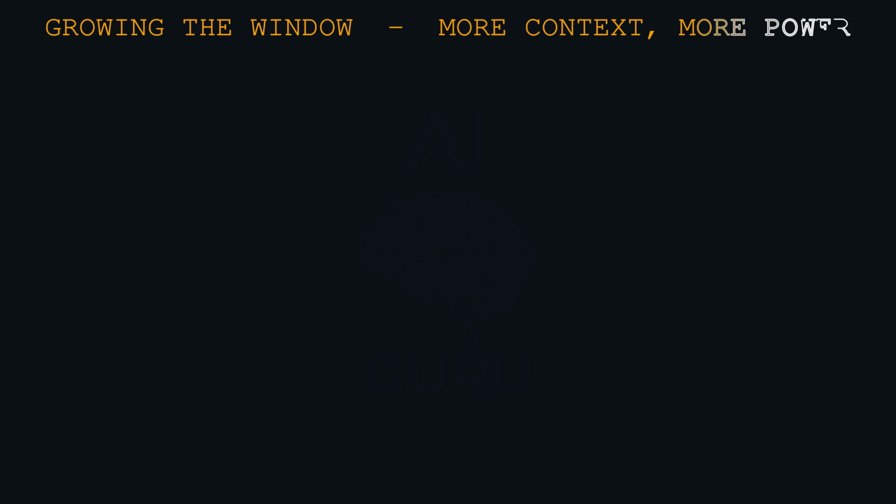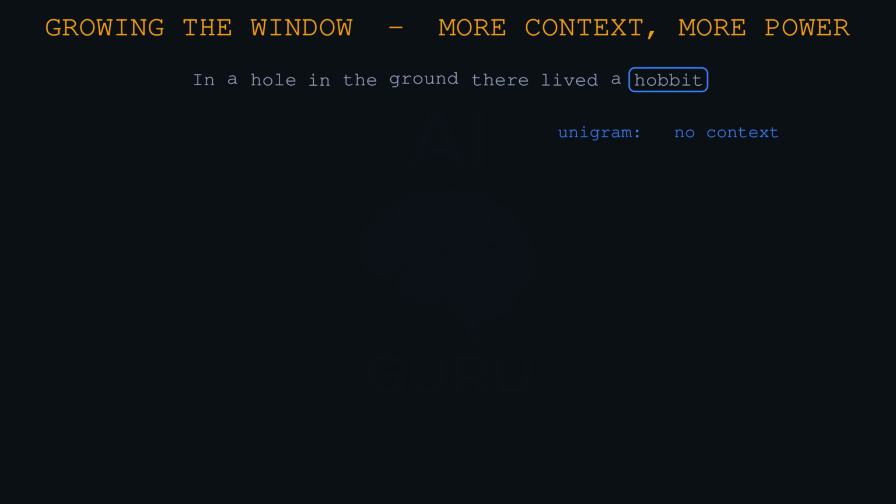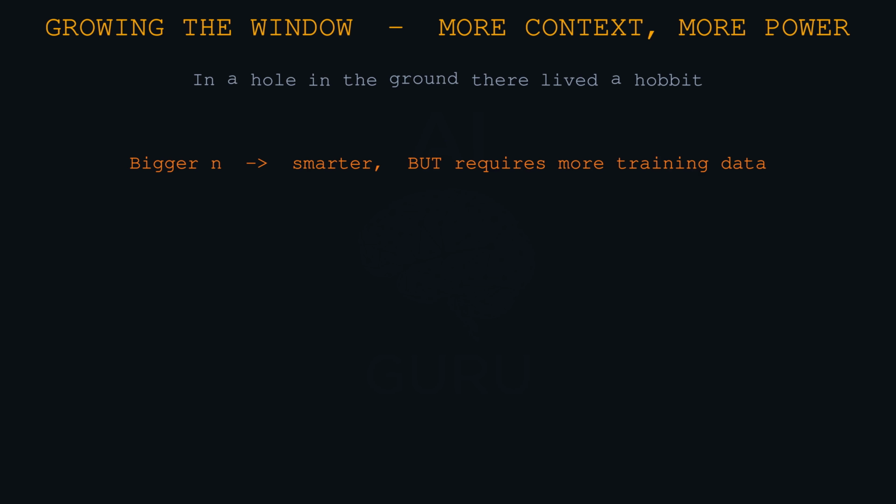If bigger is better, why start there? Why not a 10-gram? Why not look at the last 10 words to be super precise? That is the million-dollar question. And it brings us to the fundamental trade-off of n-gram models. Yes, increasing the window captures more meaning. A 5-gram might capture a whole phrase like, in a hole in the ground.